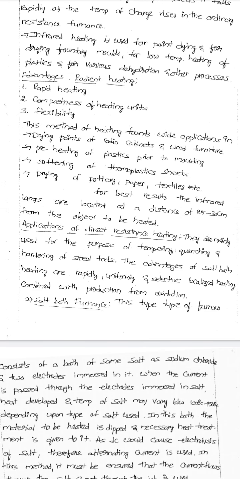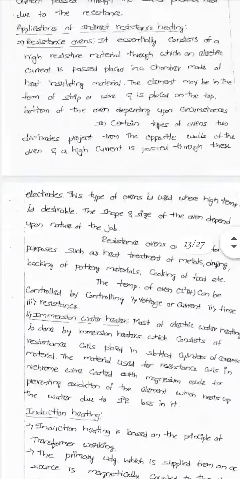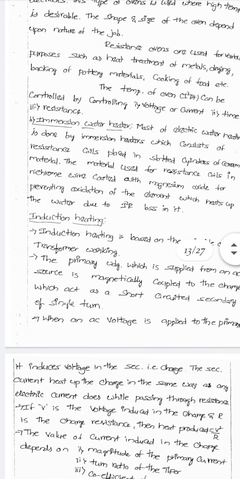This method of heating finds wide applications. The first application is drying of paint on radio cabinets and wood furniture. The second application is preheating of plastic prior to molding. The third application is bending of thermoplastic sheets and drying in paper and textile industries. These are the advantages and applications of radiant heating.